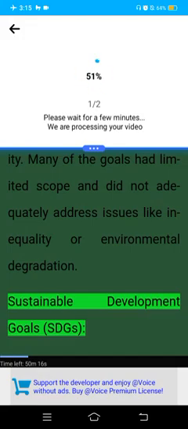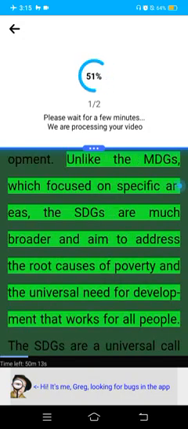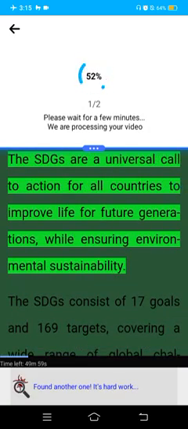Sustainable Development Goals (SDGs). In September 2015, the United Nations adopted the Sustainable Development Goals (SDGs) as a part of the 2030 Agenda for Sustainable Development. Unlike the MDGs, which focused on specific areas, the SDGs are much broader and aim to address the root causes of poverty and the universal need for development that works for all people. The SDGs are a universal call to action for all countries to improve life for future generations, while ensuring environmental sustainability.